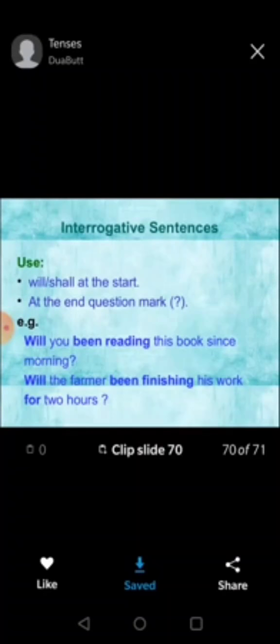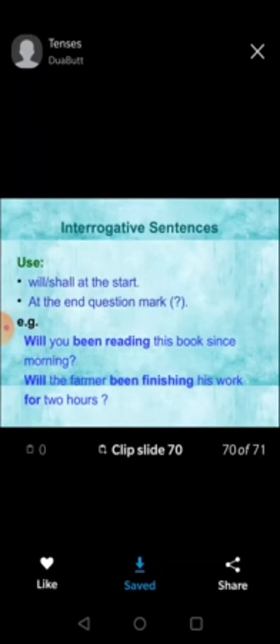Interrogative sentence, just putting the helping verb at first. We can put will or shall at the start, and a question mark. Will you have been reading this book since morning? Will the farmers have been finishing their work for 2 hours?